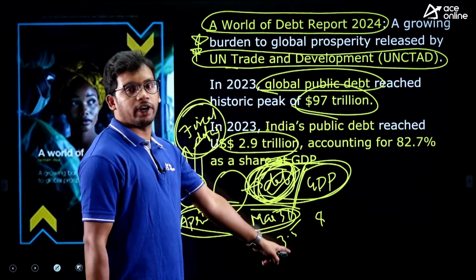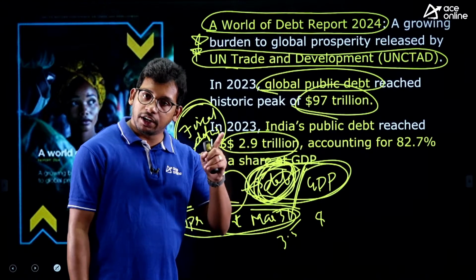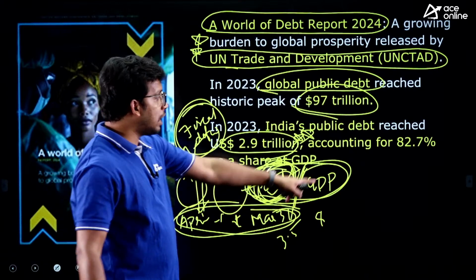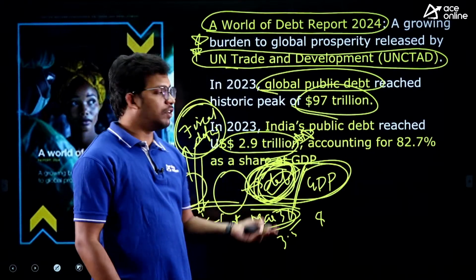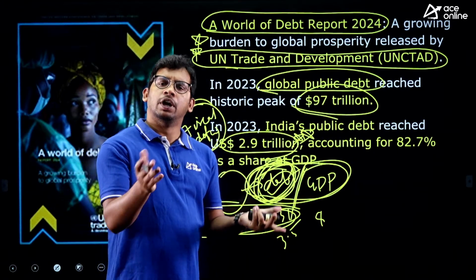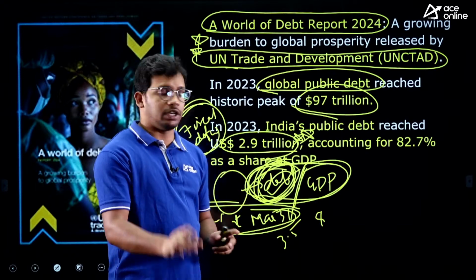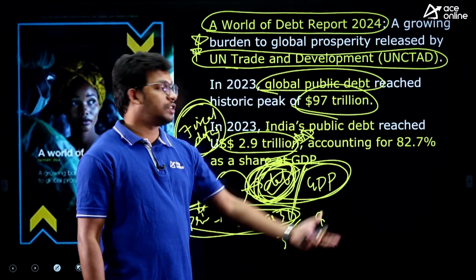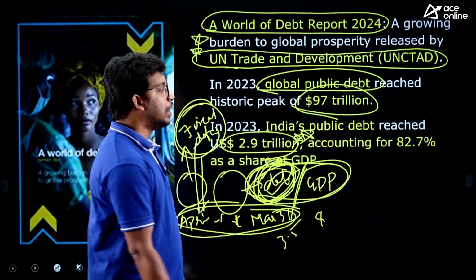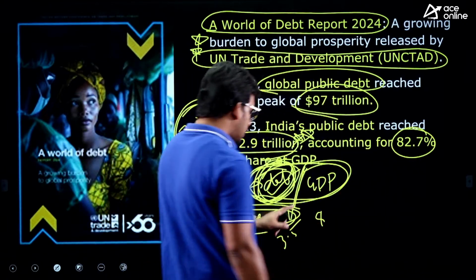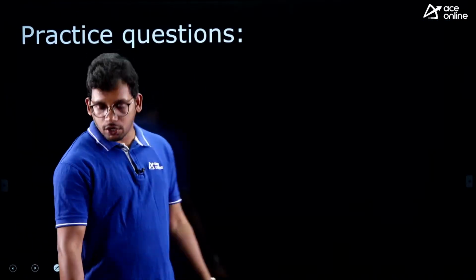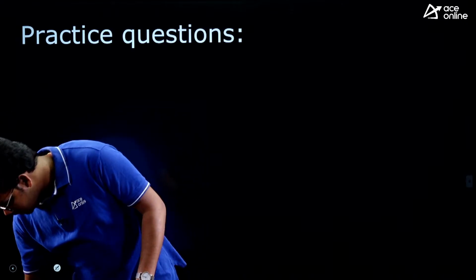Yes, it is not 2.8, rather it is 2.9 trillion dollars that is India's total debt, which is accounting for 82% of our GDP. We are producing approximately 3.5 trillion dollars every year in terms of GDP. Out of that, 2.9 trillion itself is debt, which is 82.7%. So these figures are important, and the difference is also very important. I hope this is clear. Any doubts if you have, you can ask.